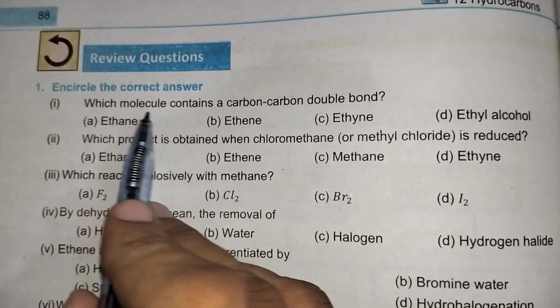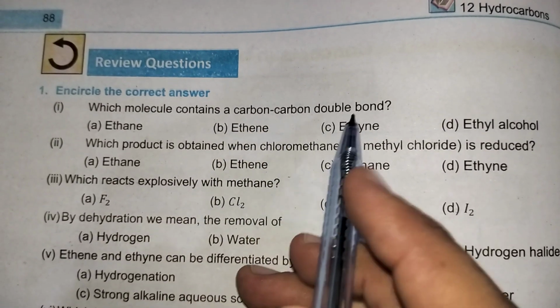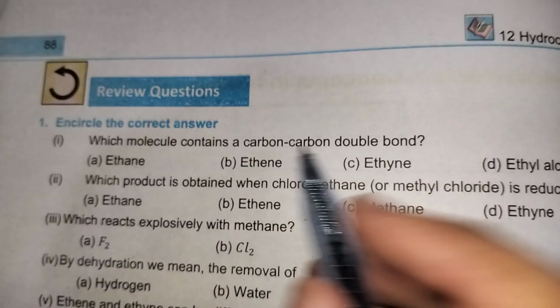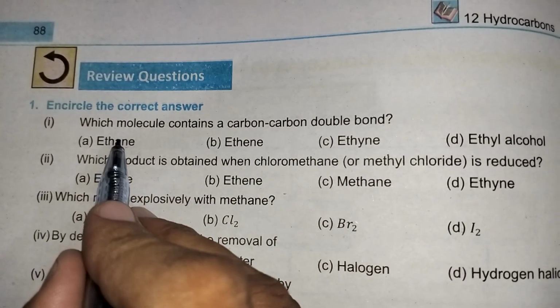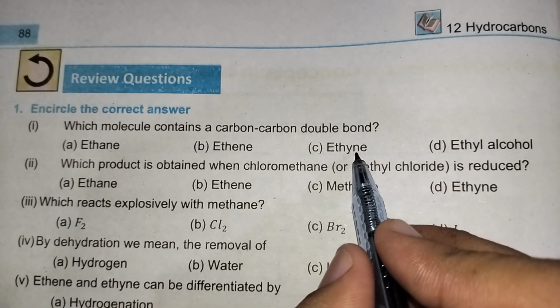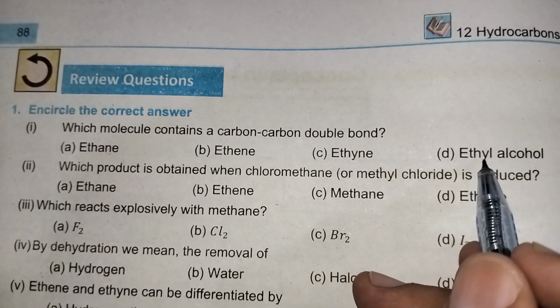MCQ 1. Which molecule contains a carbon-carbon double bond? Carbon-carbon double bond is present in ethene. In ethane we have a single bond. In ethene we have a carbon-to-carbon double bond. In ethyne we have a carbon-to-carbon triple bond. And ethyl alcohol is